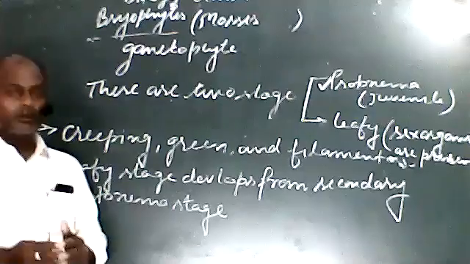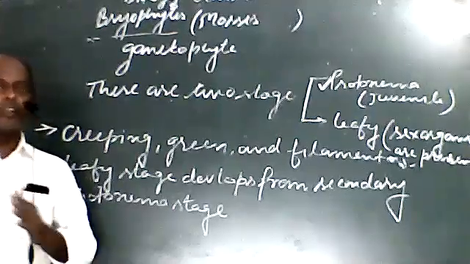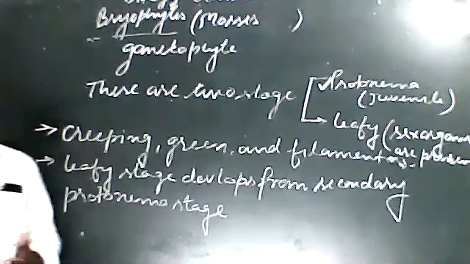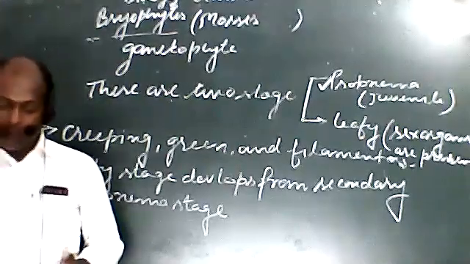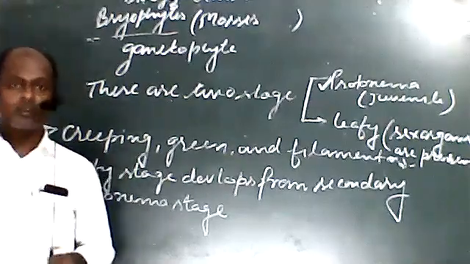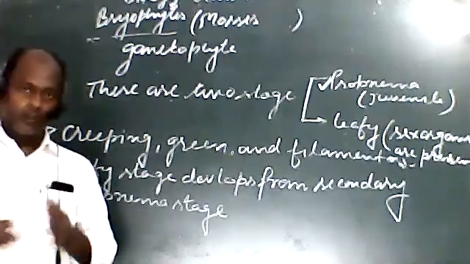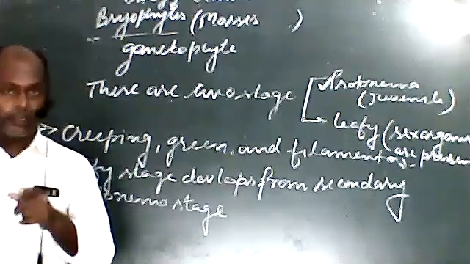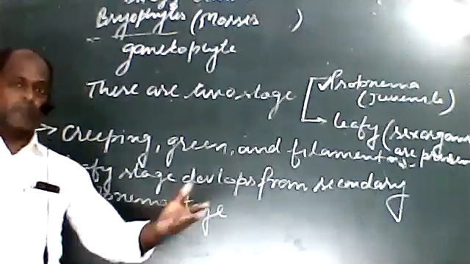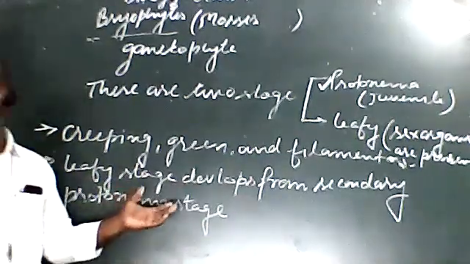It consists of spirally arranged leaf-like structures, as given in your book, Figure 3.2, the C portion; see the figure. There is development of leaf-like structures, and from those there is development of the sporophyte stage.